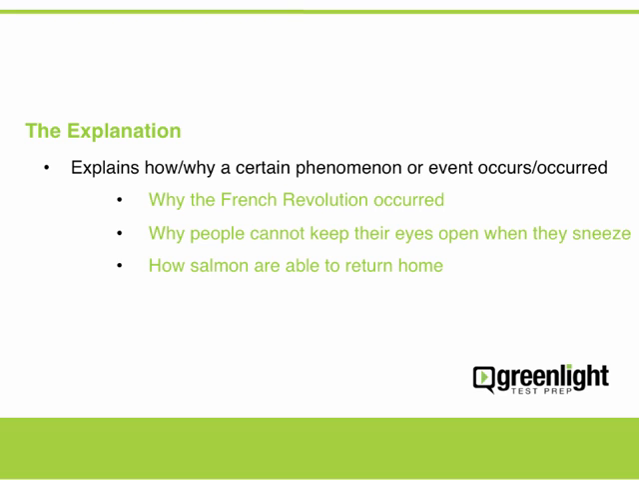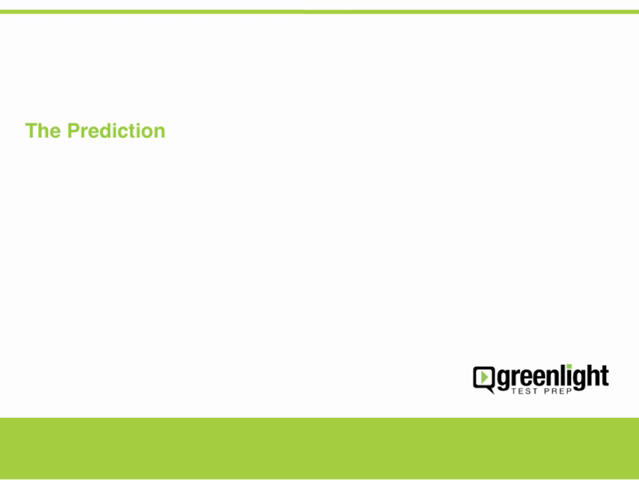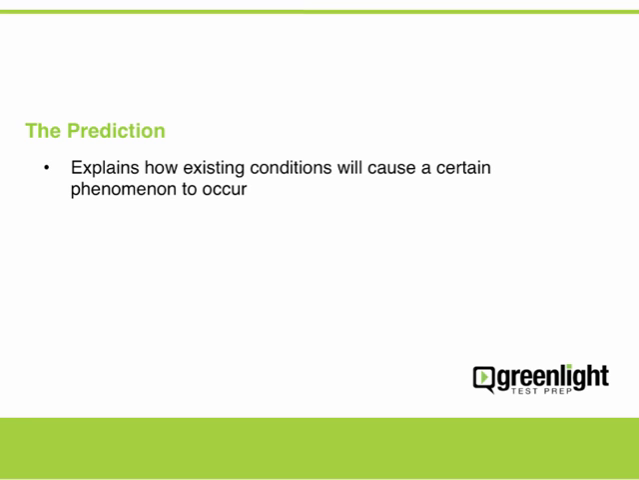Our last theme is the prediction. This theme is the reverse of the explanation theme. In the explanation theme, the author takes a phenomenon and explains the conditions that caused it to occur. In the prediction theme, the author describes existing conditions and explains why these conditions will cause a certain phenomenon to occur in the future. For example, a passage may discuss how the depletion of a country's resources will eventually cause civil unrest in that country.